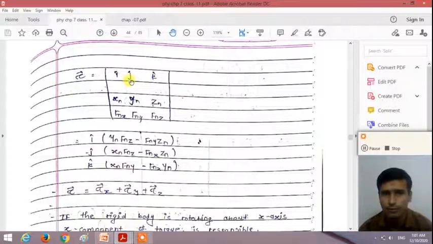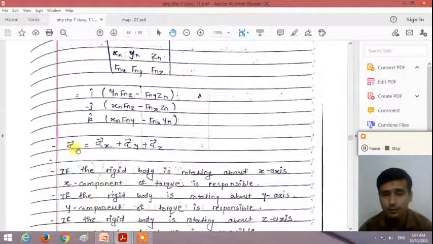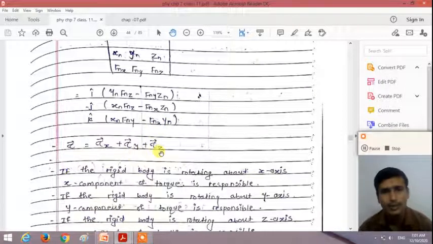Tau is equal to the determinant of i, j, k; xn, yn, zn; fnx, fny and fnz, and we calculate the torque. We get the three components of the torque: tau x, tau y and tau z. So tau x is equal to yn fnz minus fny zn. That is the x component of the torque. Then the y component of the torque, and the z component of the torque, right?